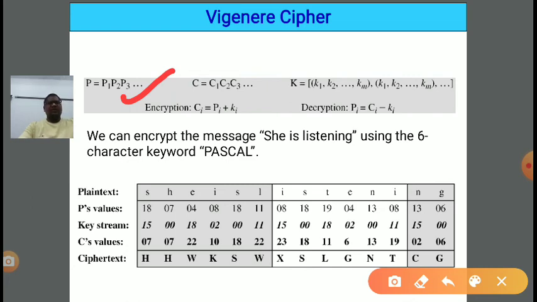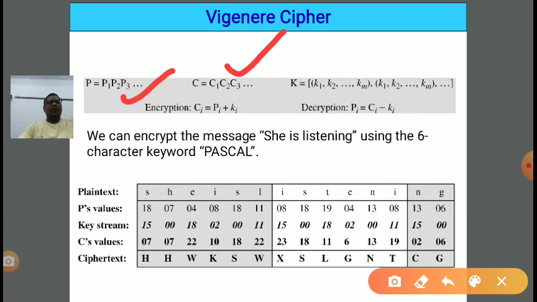Now our target is to get the output C, the ciphertext. C1 is the cipher alphabet corresponding to P1, C2 is the cipher alphabet corresponding to P2, C3 is the cipher alphabet corresponding to plain text alphabet P3, and so on.